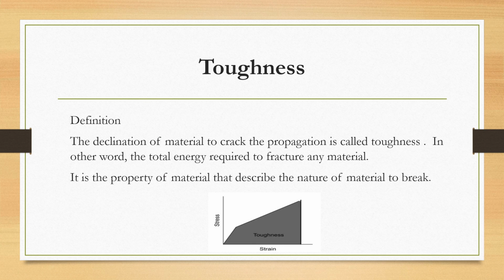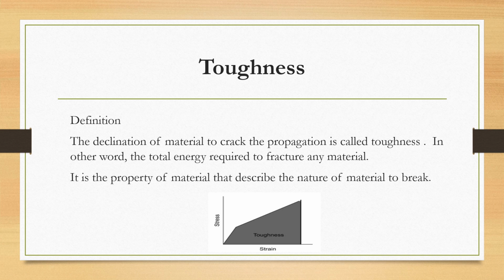Our next topic is toughness. Hi, it's me Rupesh on the toughness. Definition: the resistance of a material to crack propagation is called toughness. In other words, the total energy required to fracture any material is called toughness.